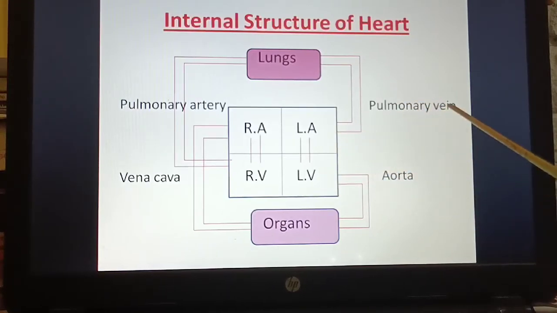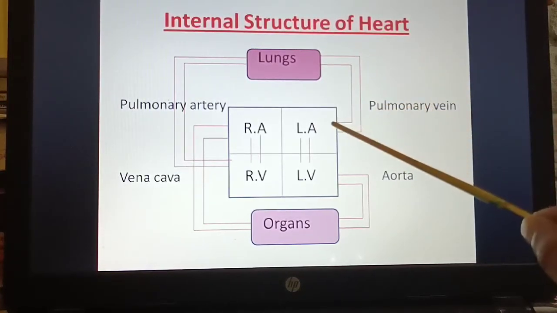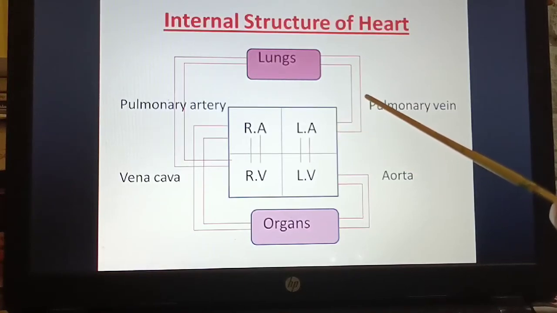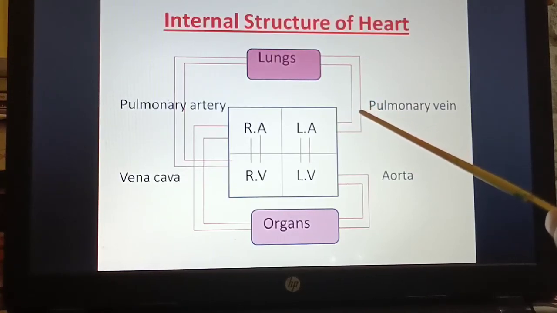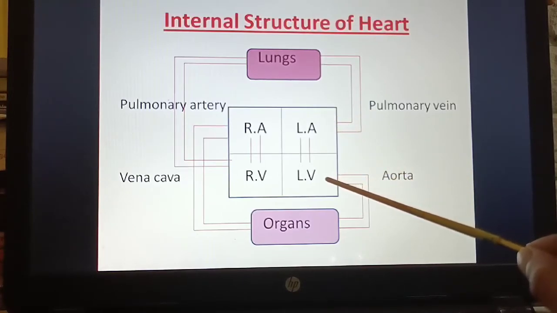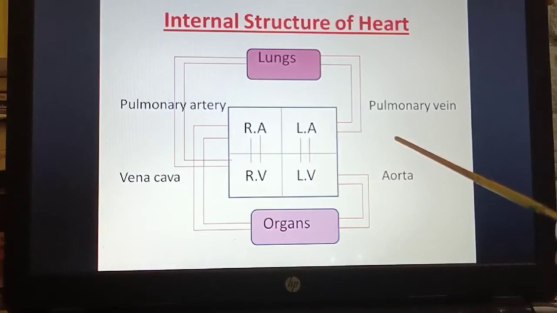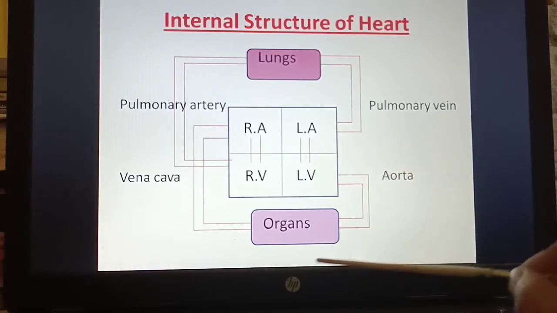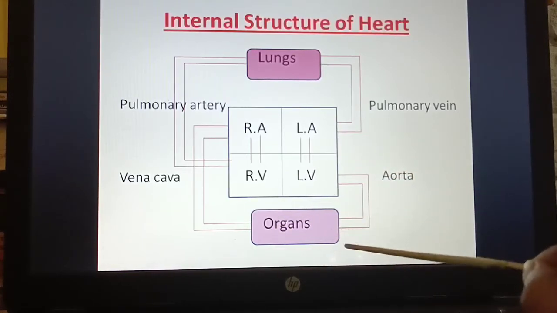If you see, the pulmonary vein is the only vein which takes oxygen rich blood. Now from the left atrium to the left ventricle through the bicuspid valve, and through the aorta it goes to all parts of the body.